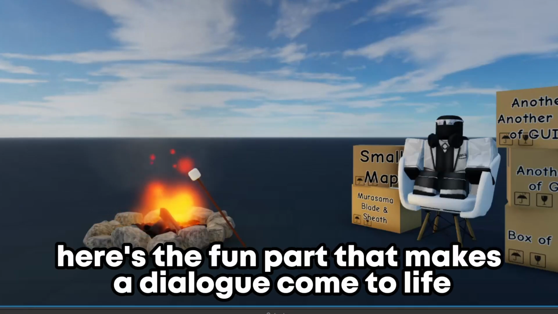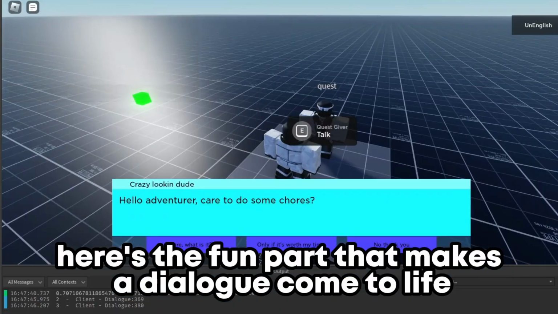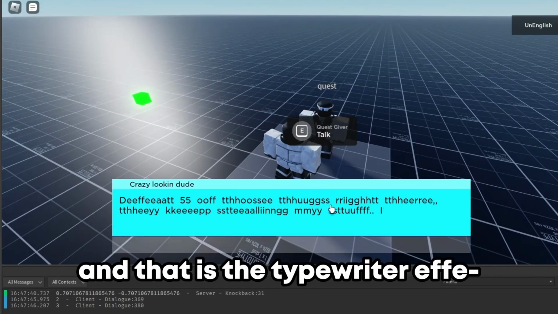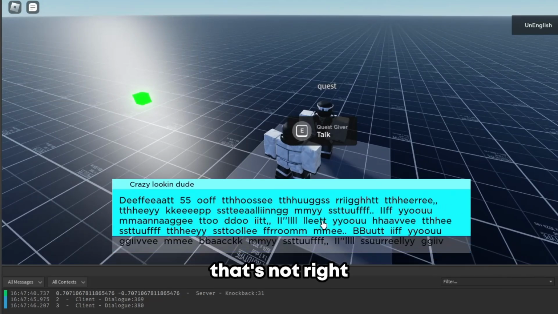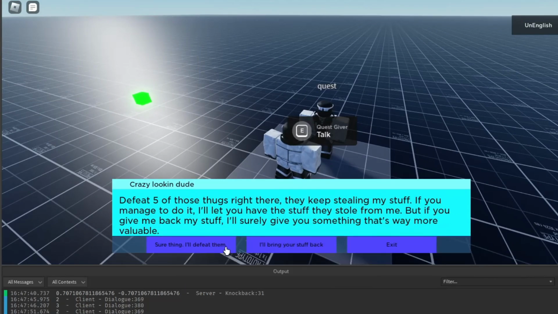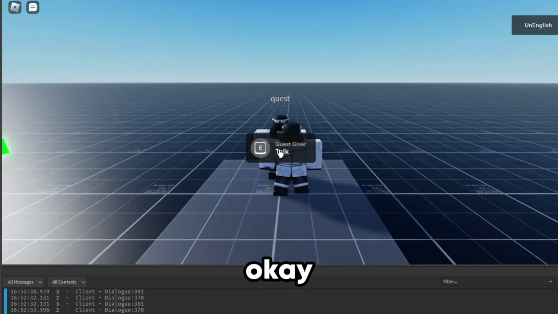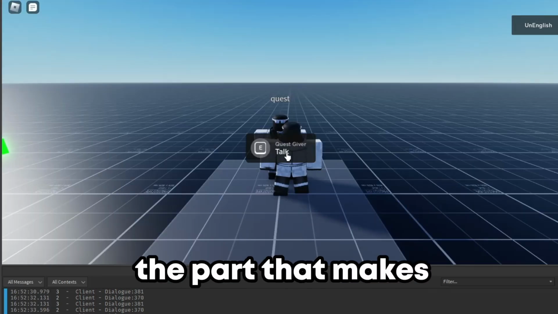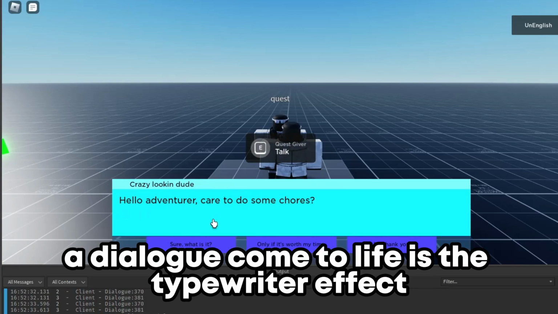Now here's the fun part that makes a dialogue come to life, and that is the typewriter effect. That's not right, but it's funny. It looks like the character is drunk. Okay, as I was saying, the part that makes a dialogue come to life is the typewriter effect.